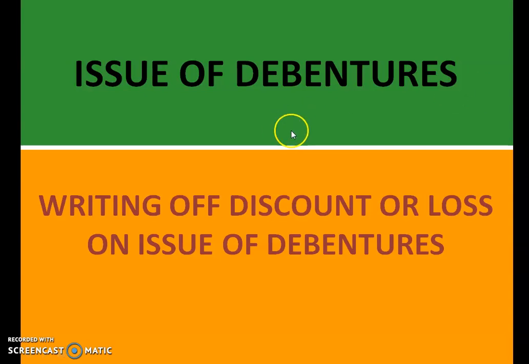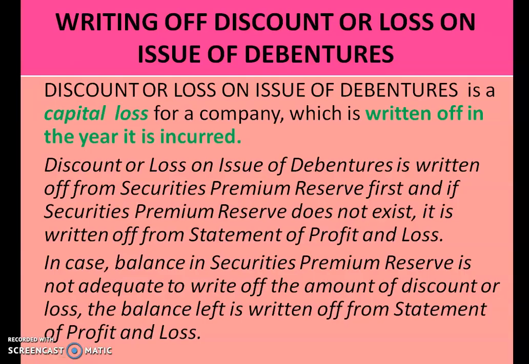Children, we were dealing with the chapter Issue of Debentures. Today we will discuss writing off discount or loss on issue of debentures. We know that debentures can be issued at par, premium or discount. So let us know more about writing off discount or loss on issue of debentures.